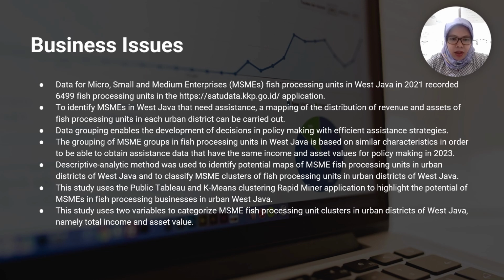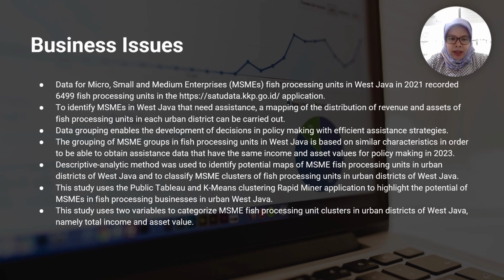Data grouping enables the development of decision in policymaking with efficient assistance strategies. The grouping of MSME group in fish processing unit in West Java is based on similar characteristics in order to be able to obtain assistance data that have the same income and asset value for policymaking in 2023.